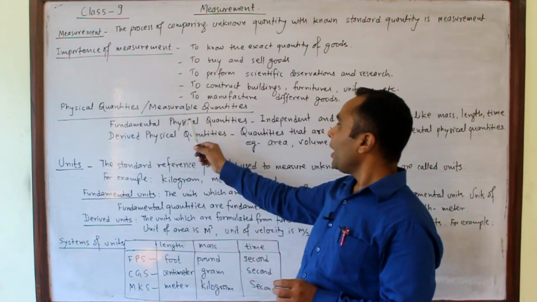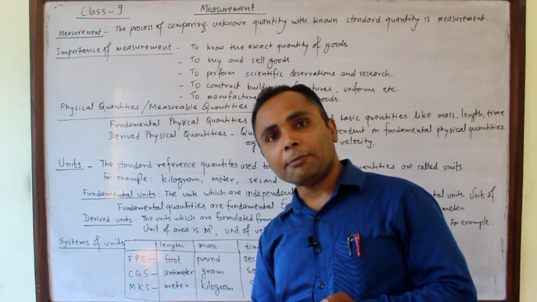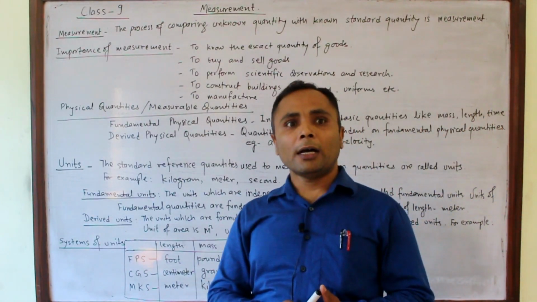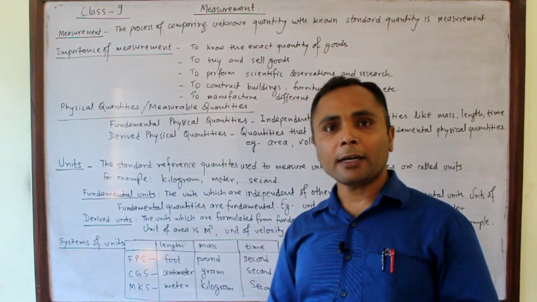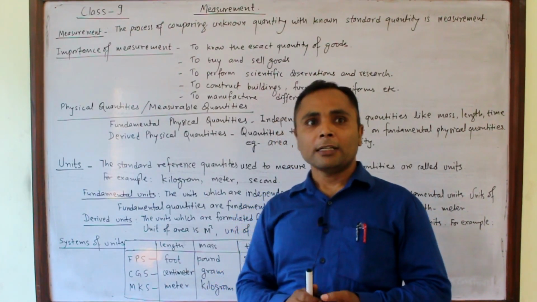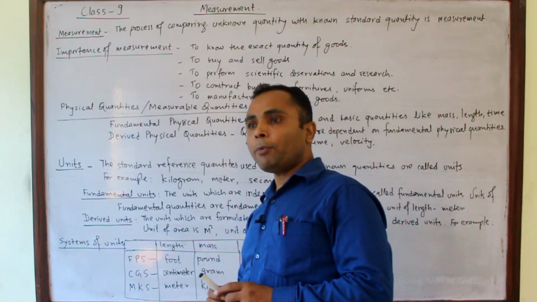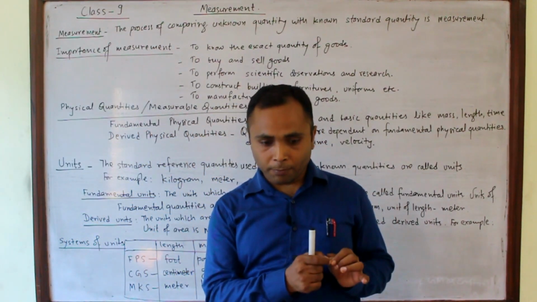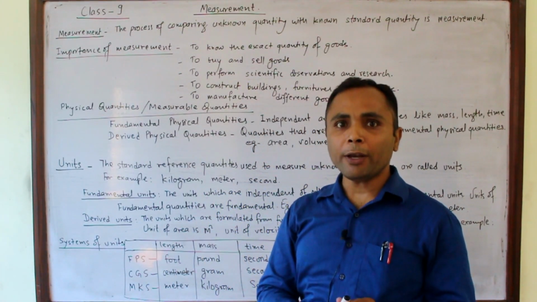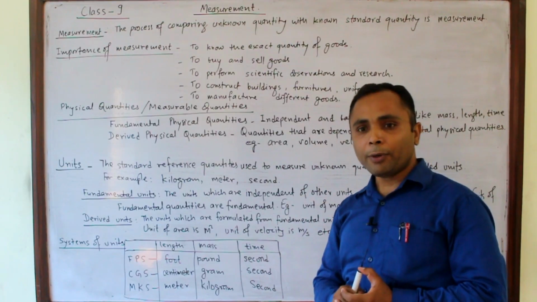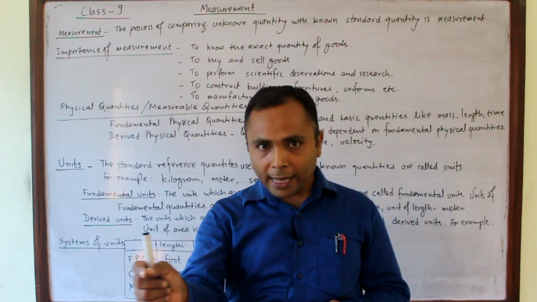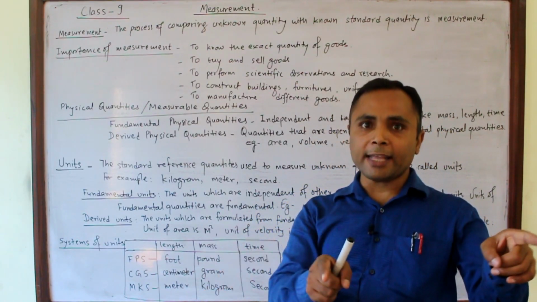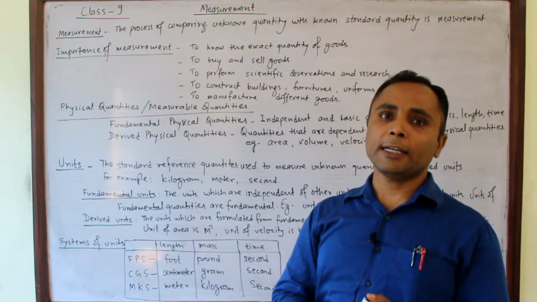Okay, fundamental and derived physical quantities. There are two types of physical quantities depending on whether they are independent or dependent on other quantities. Some quantities are independent. For example, when we desire to measure length, then we can directly measure it. But when we have to measure area, then we have to measure its length and breadth. That's why area is dependent on two lengths, but length is independent.